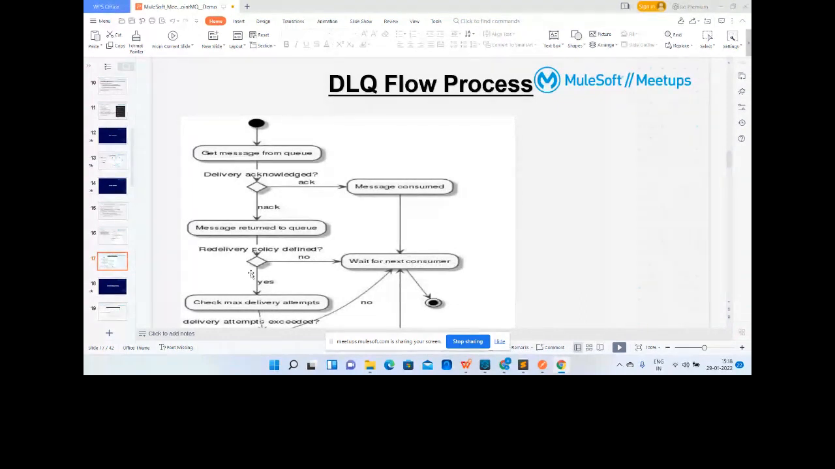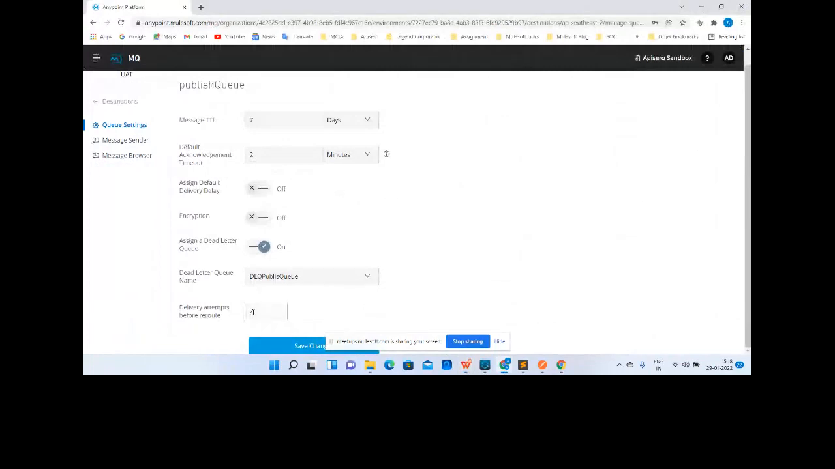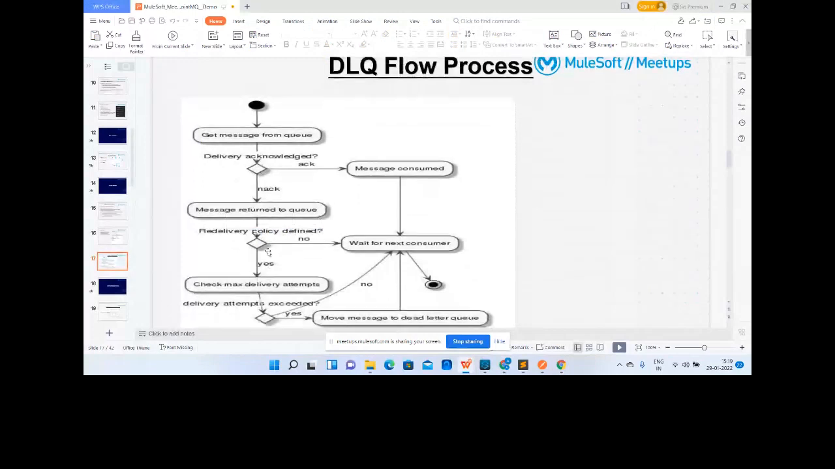But we have the redelivery policy enabled, and we have already informed, okay, there should be 2 redelivery attempts. So in that case, it will again send the information back. Okay, and it will continue to do that until it checks the maximum delivery attempt. So is the delivery consumed? Yes, the delivery consumed. If the delivery is consumed, then it will send the message to the dead letter queue.